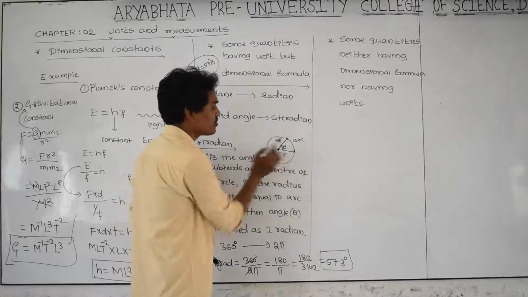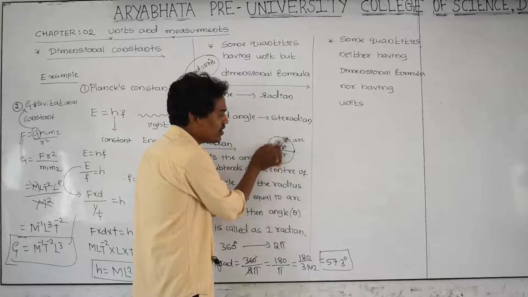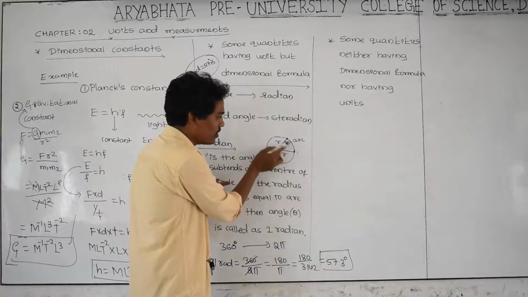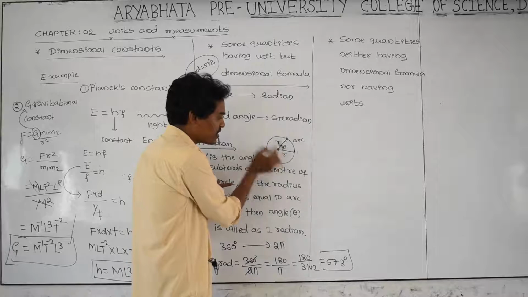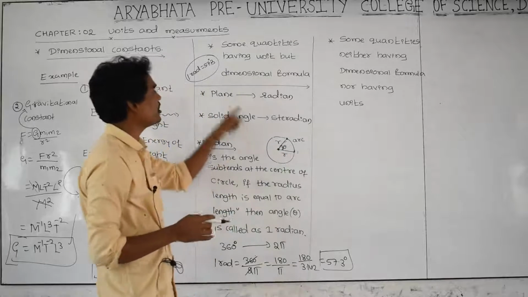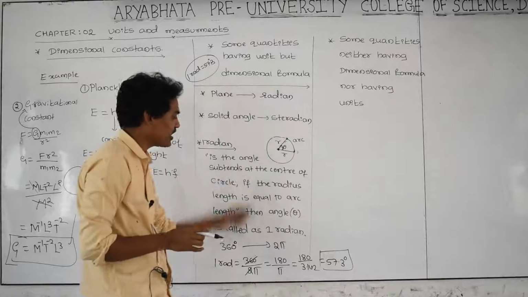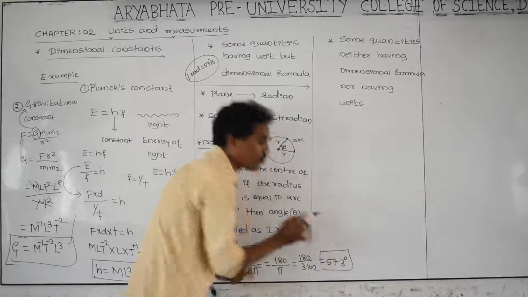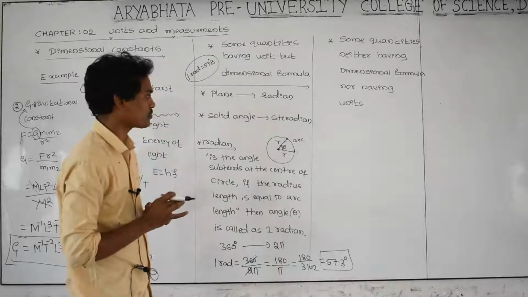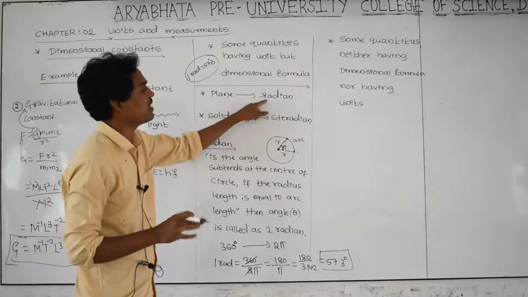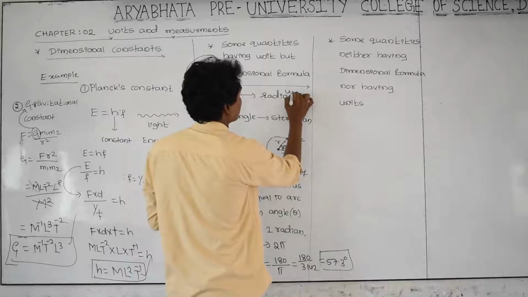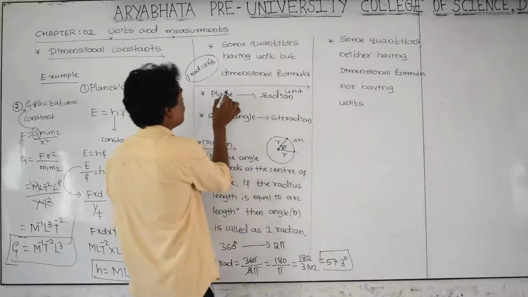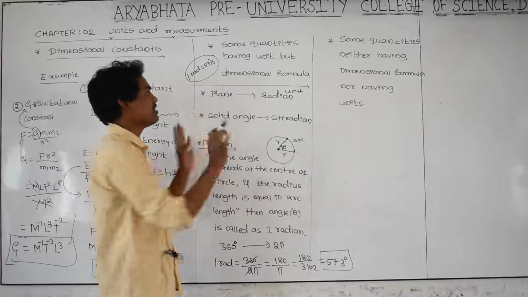Any two lines connecting the plane of the object, this angle is called a plane angle. What is the SI unit of plane angle? Radian. 1 radian is equal to 57.3 degrees, please remember. And the plane angle has a unit, but plane angle does not have any dimensional formula.